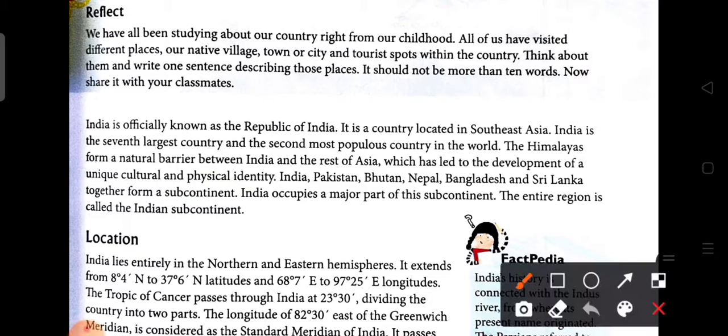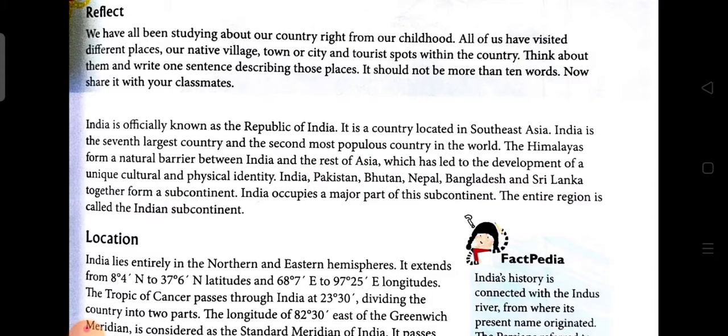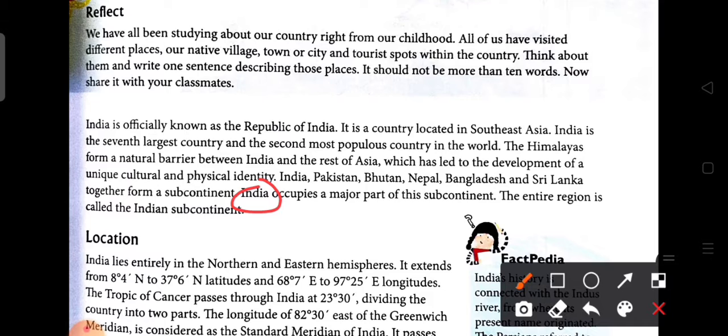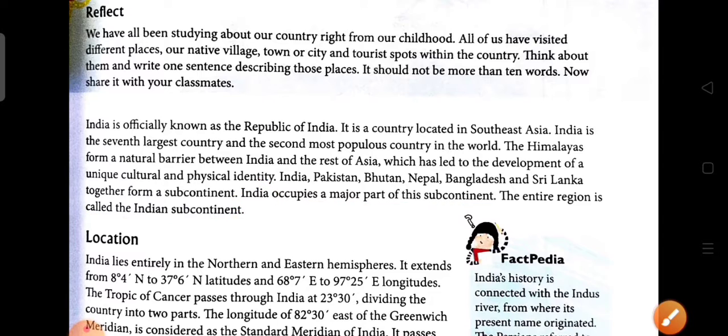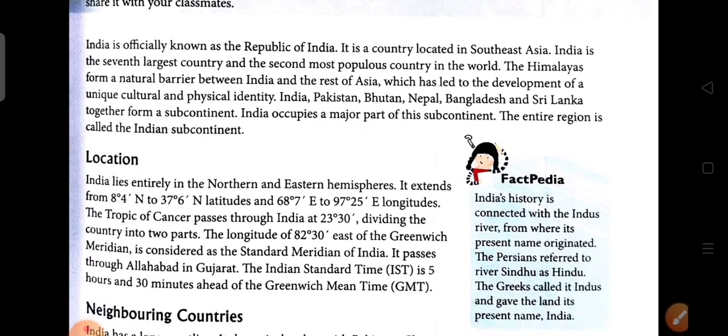The Indian subcontinent is made up of countries like India, Pakistan, Bhutan, Nepal, Bangladesh, Sri Lanka, and they all together form the Indian subcontinent. India occupies the major part of the subcontinent. For that reason, this subcontinent is known as the Indian subcontinent.